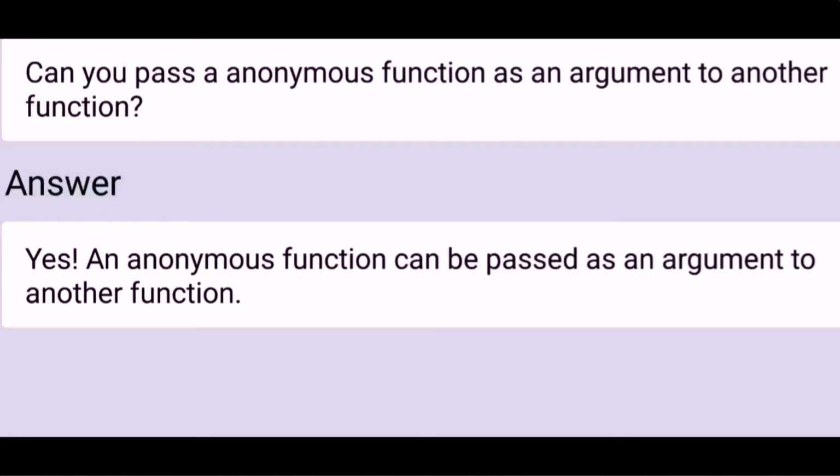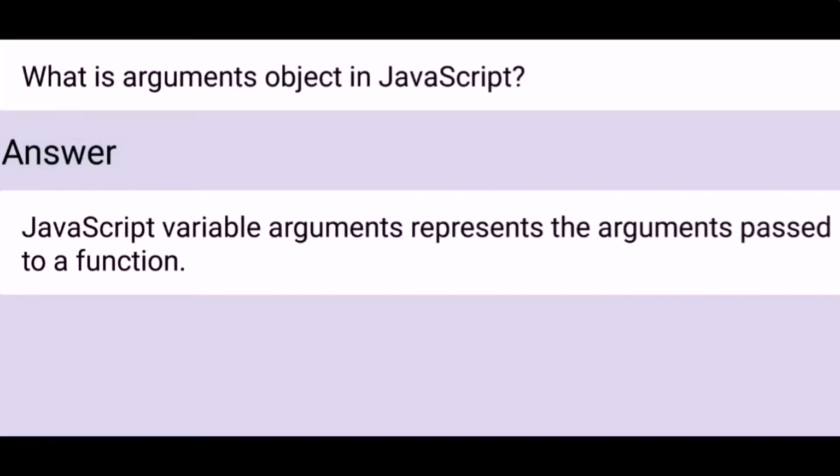Can you pass an anonymous function as an argument to another function? Yes, an anonymous function can be passed as an argument to another function. What is the arguments object in JavaScript? The JavaScript variable arguments represents the arguments passed to a function.